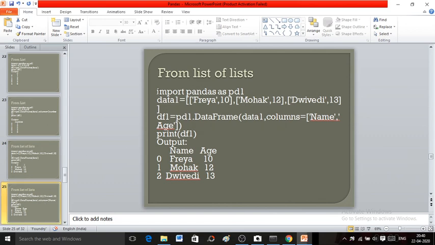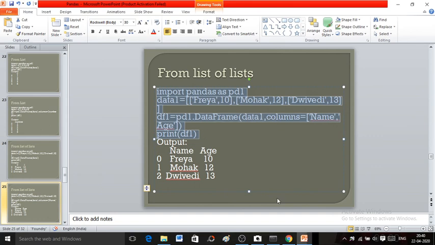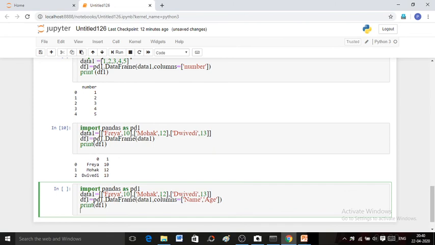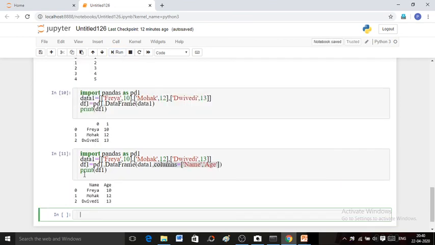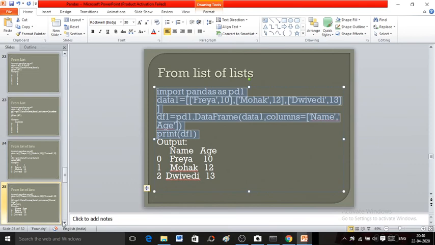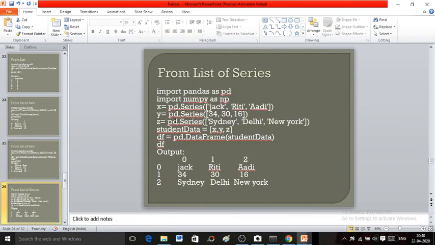Now you can change column names using the column parameter. This example is the same, just a column has been added. Run this code and you will see the column names have been changed from 0, 1 to name, age respectively. Next, you can create a data frame from a list of series also.